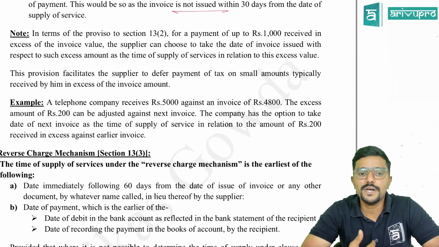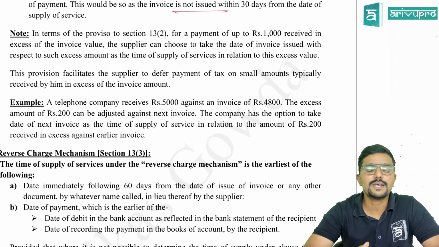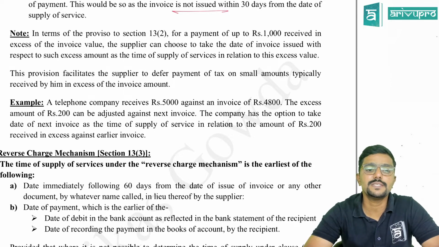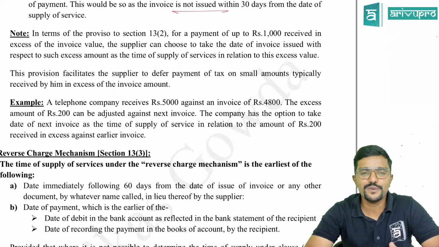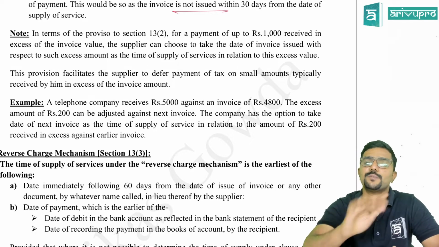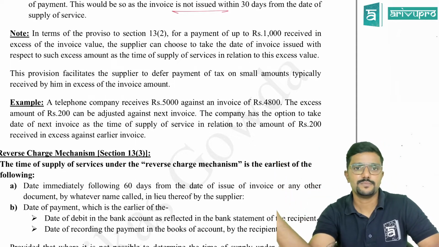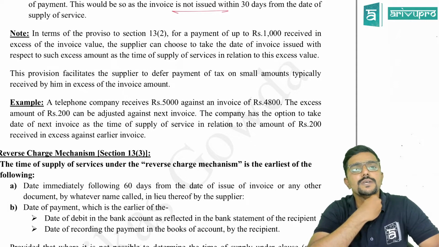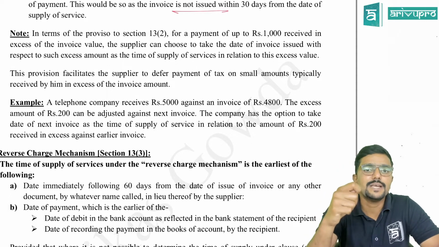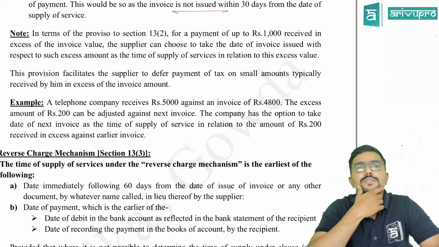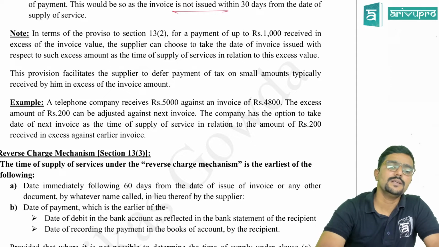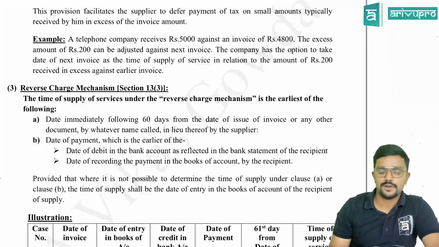The excess amount of 200 can be adjusted against the next invoice. The company has the option to take the date of the next invoice as the time of supply of services in relation to the amount of 200 received in excess against the earlier invoice. So if you receive anything over and above invoice value up to 1000 rupees, you will pay tax in the next invoice. Means you will adjust it in the next invoice, pay tax on it. But if the excess amount is more than 1000, then you need to pay tax on that day. Means the time of supply will be the date of receiving that amount. You will pay tax within 20th of next month. Yeah. So this is all about the forward charge for services, guys.